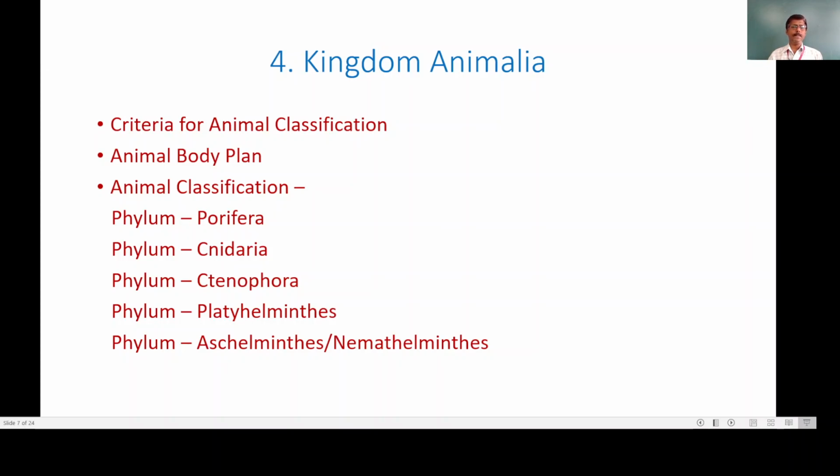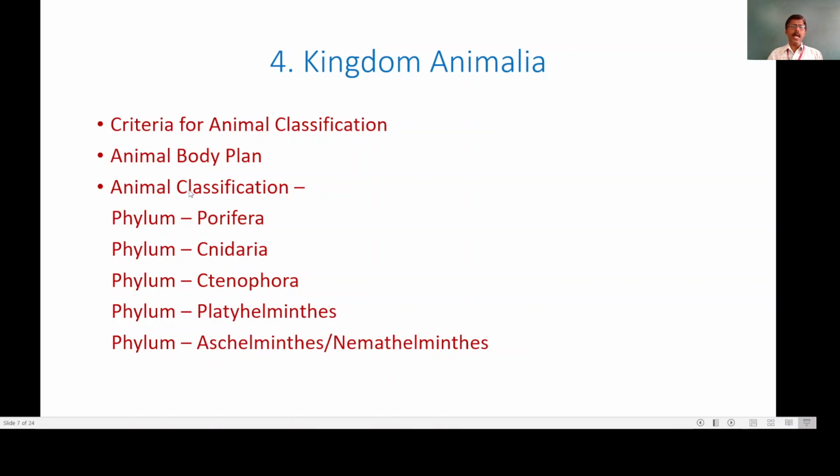very interesting topic. Now in this topic, the first point we are going to study is the criteria for animal classification. Now in your standard 9th and 10th, you have studied the non-chordates and chordates, or invertebrates and vertebrate animals. Now we will see in detail the criteria for animal classification. Then we will see the animal body plan.